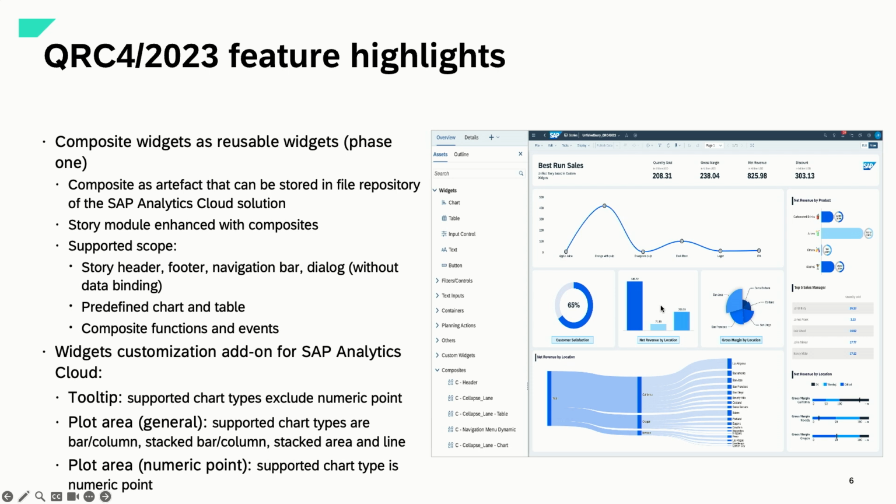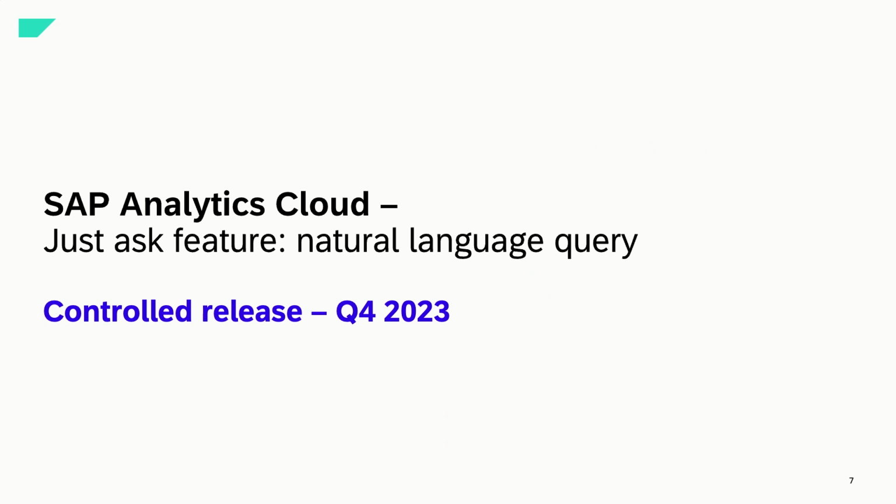The advantage here is, on the one side, you can leverage all of the SAC charting capabilities like calculation, data bindings, and so on. At the same time, you can use this add-on to change the visualization part of your chart to add more flexibility in your visualizations. So these are two feature highlights for the Optimized story. Now, Flavia, let's talk about Just Ask. Now the stage is yours. Thank you, Jiedan.